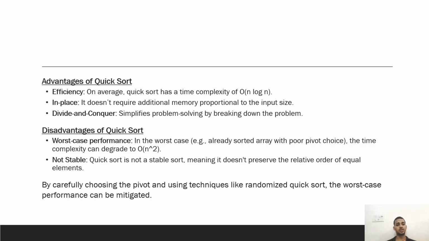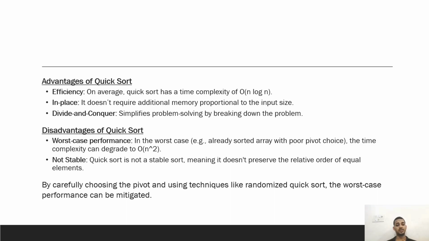Advantages of quicksort. Efficiency: on average, quicksort has a time complexity of n log n and is in place. It does not require additional memory proportional to the input size. Divide and conquer: it simplifies problem solving by breaking down the problem. Disadvantages of quicksort.